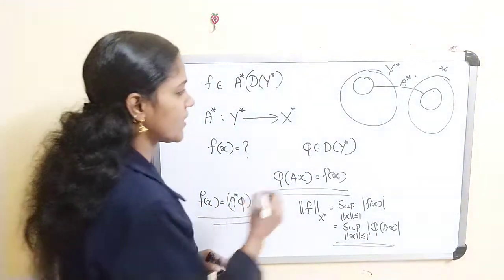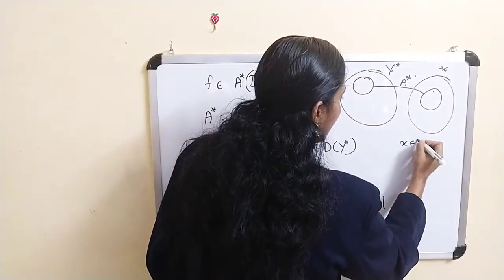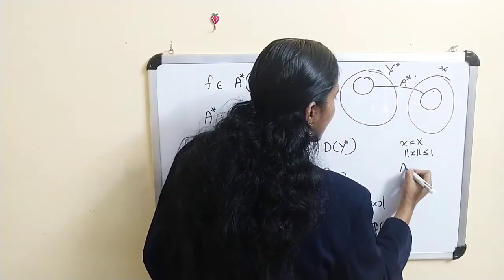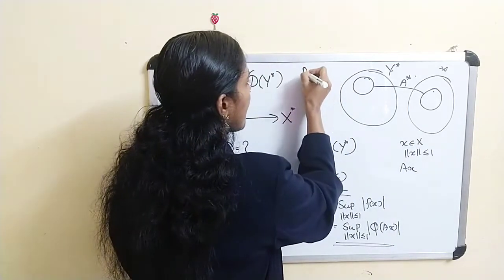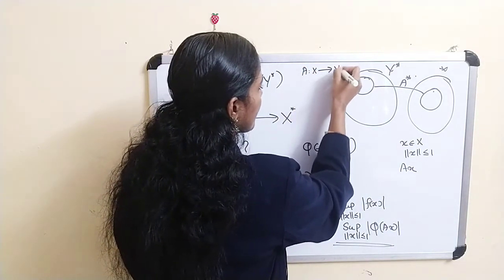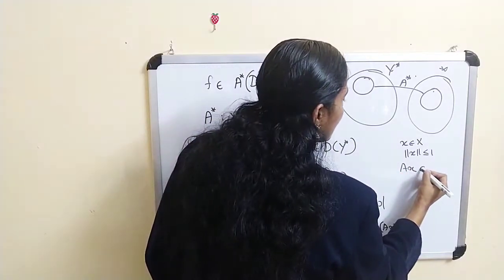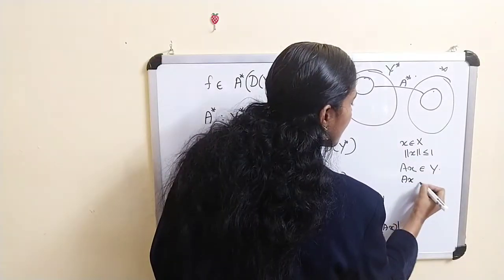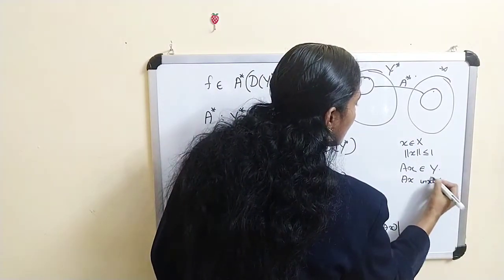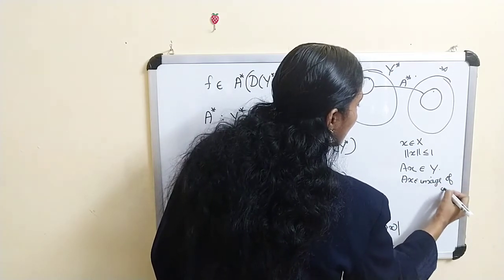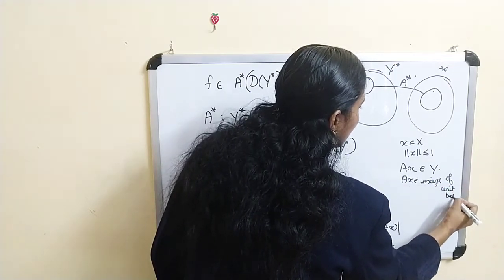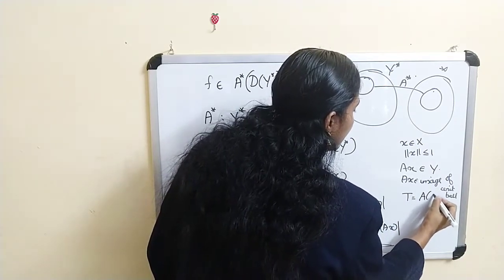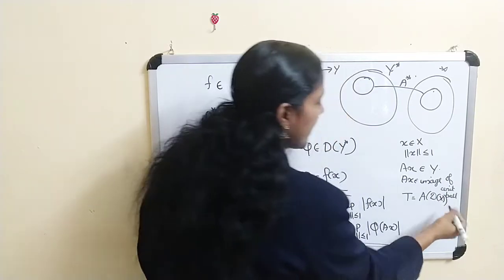Now if you consider some x belonging to X with the norm of x less than or equal to 1, what about Ax? A is a map from X to Y, so clearly Ax belongs to Y, and Ax is an image of the unit ball. If you denote T equal to A of dx, what is A of dx?